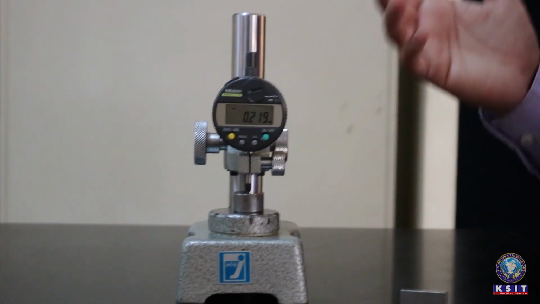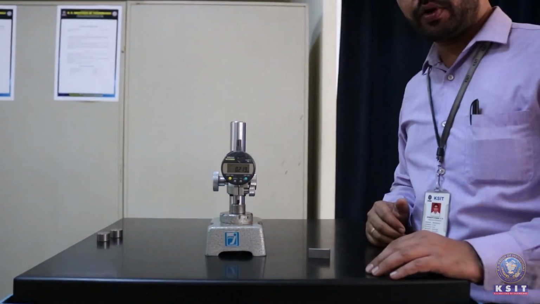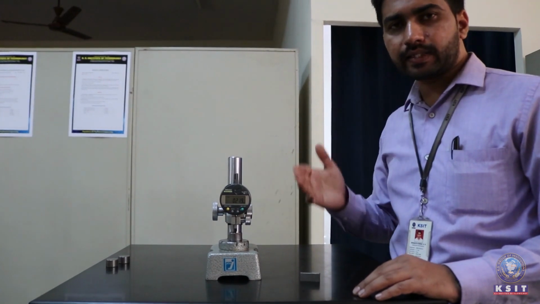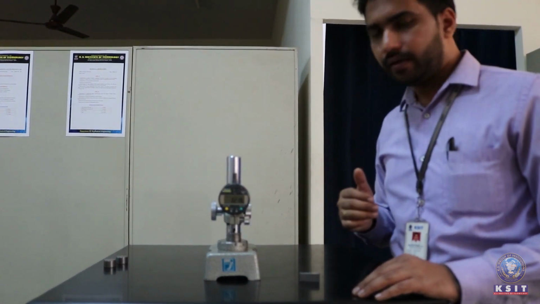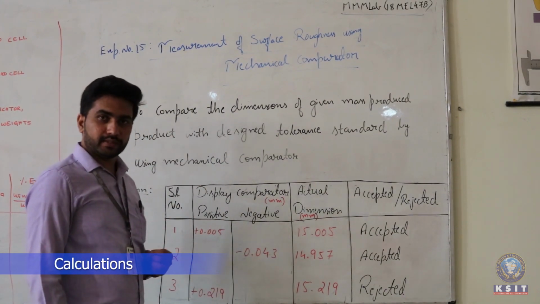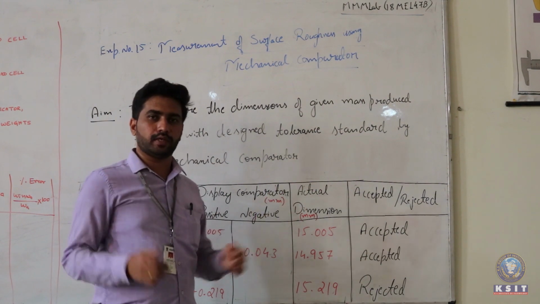Likewise, for any kind of component that we take, we'll always go for the measurement, and for the different kinds of components, we use it to check whether the component is in the acceptable range or in the rejectable range. We have tested three specimens, and we have got a positive value, a negative value, as well as another value which is beyond the tolerance level.